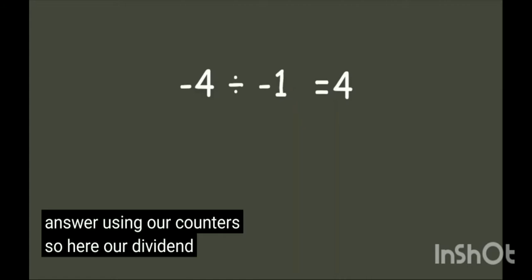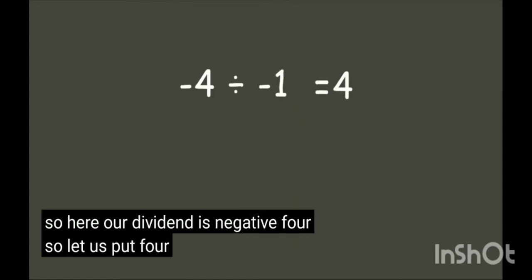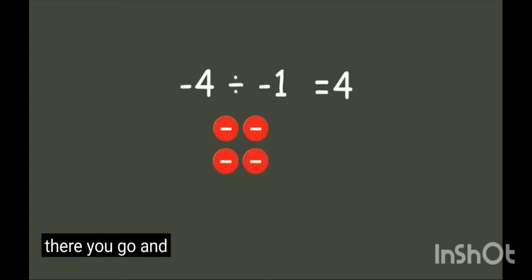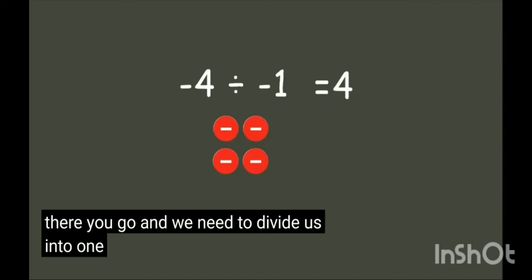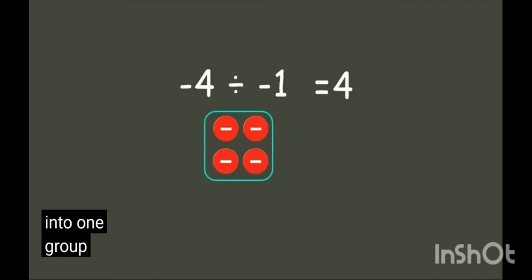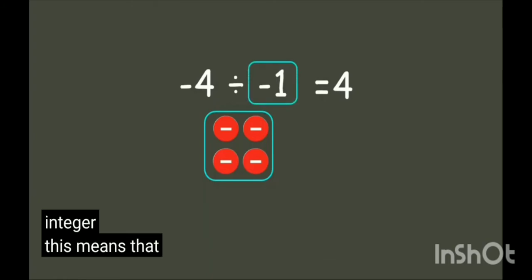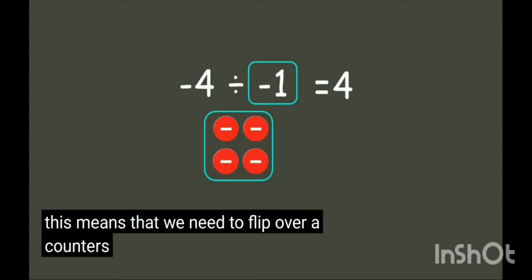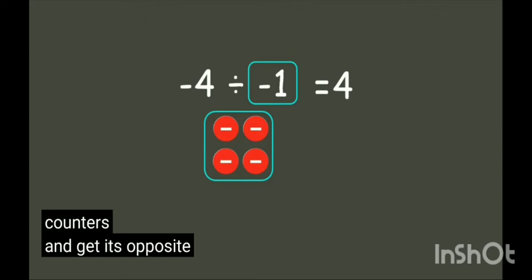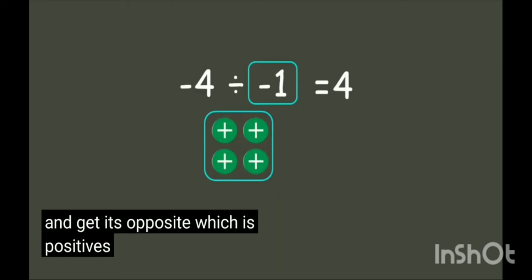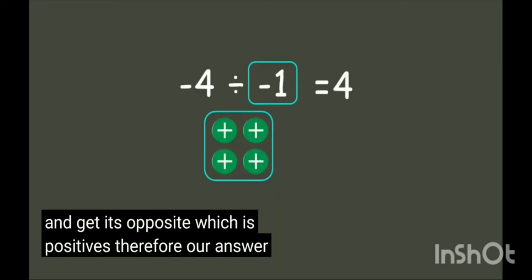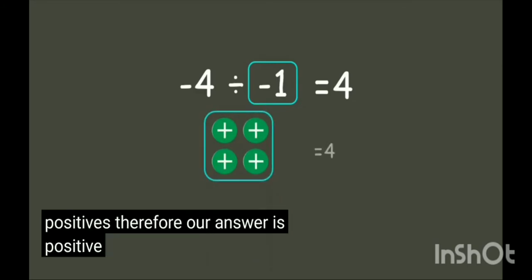Now let us check our answer using our counters. So here our dividend is negative 4. So let us put 4 negatives. There you go. And we need to divide this into one group. Here, as you can see, our divisor is a negative integer. This means that we need to flip over our counters and get its opposite, which is positives. Therefore, our answer is positive 4.